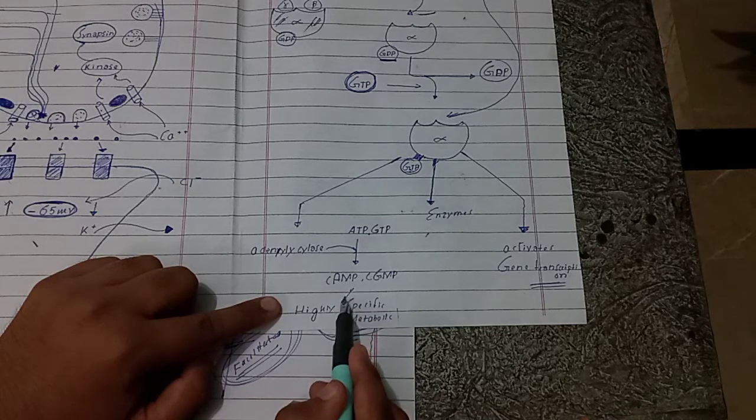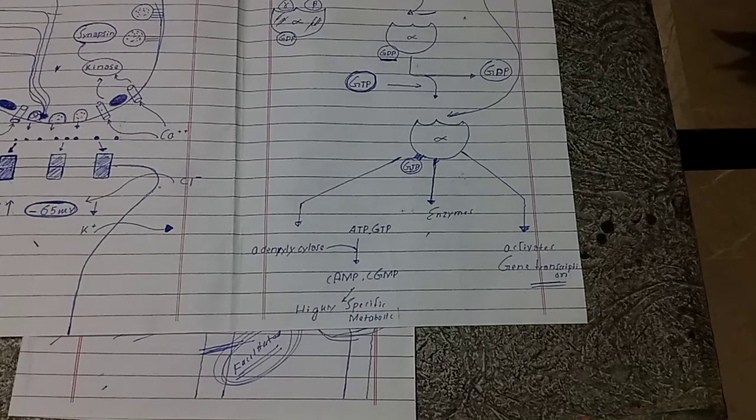These cyclic AMP and cyclic GMP activate highly specific metabolic machinery of the postsynaptic neuron, and when that machinery is activated, long-term changes in the postsynaptic neuron are induced, including long-term changes in the structure of the postsynaptic neuron. When long-term changes are induced in the postsynaptic neuron structure, neuronal excitability is changed for a longer period of time.